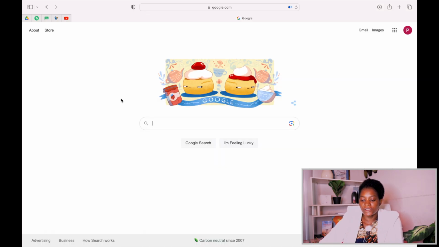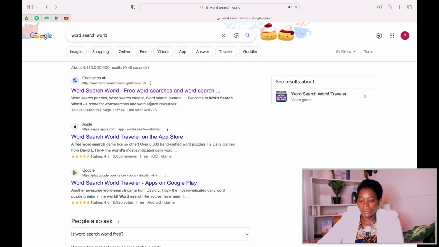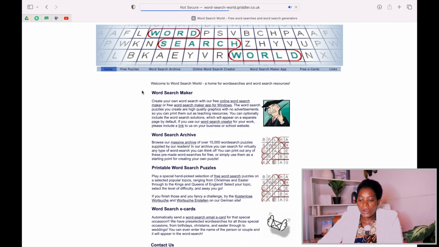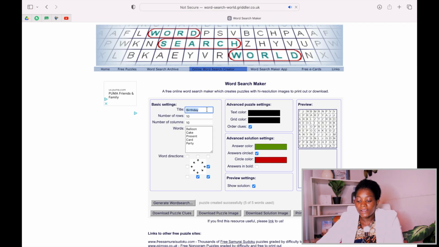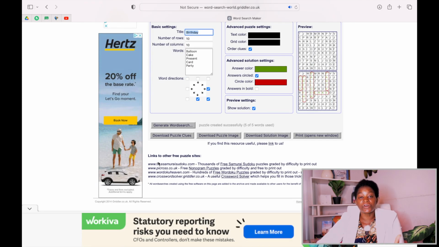After you are done with that stage, you go to Google and you just type word search world. And then you press enter. Then you come to the first one and click on it. And while here, you come here, you click there. And here you can generate your word search books. It's a site for you to be able to create your free word search puzzles.